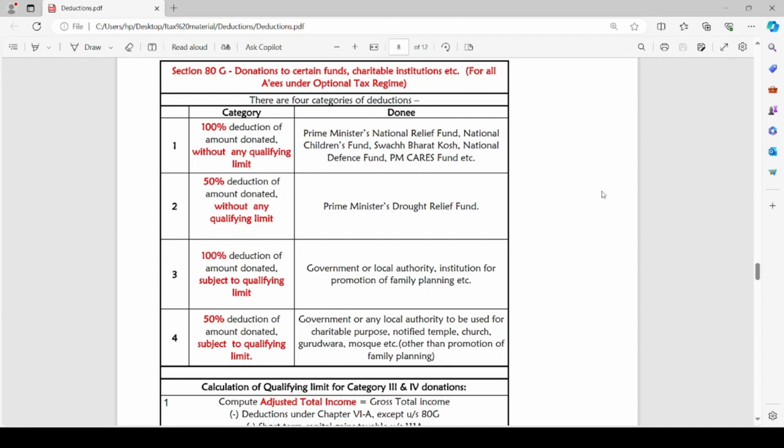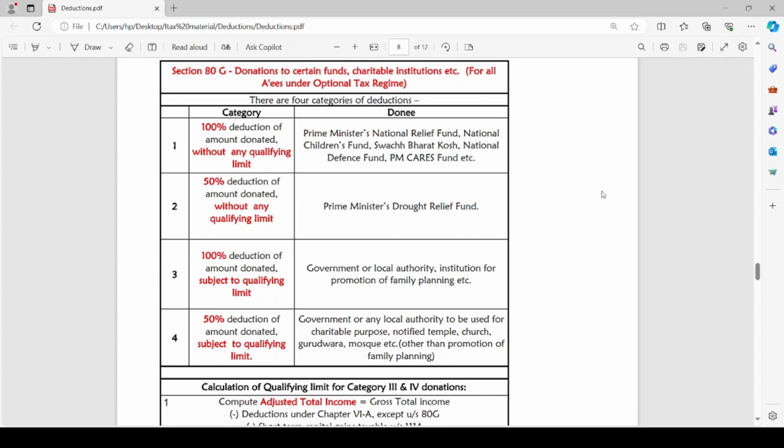The first one is 100% deduction of amount donated without any qualifying limit. The next one is 50% deduction without any qualifying limit. And the third one is 100% deduction of amount donated subject to a qualifying limit. The fourth one is 50% deduction of amount donated subject to qualifying limit. The first category, 100% deduction without any qualifying limit on amount donated.